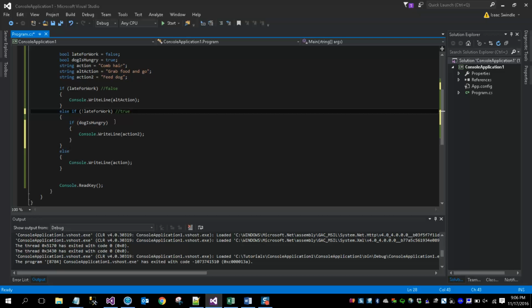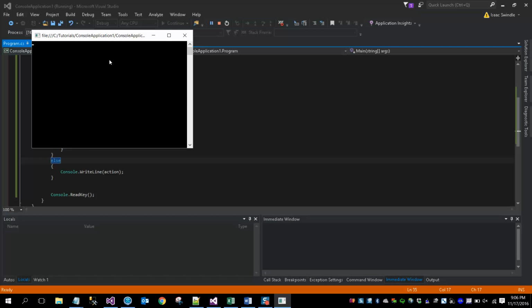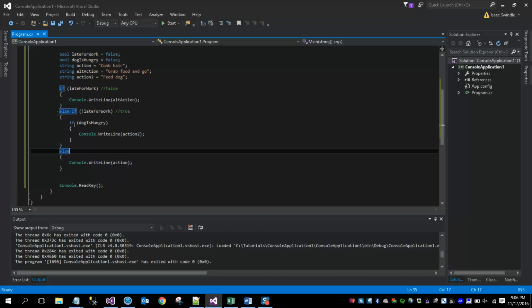So when I had the two ampersands and put those together, it was shorthand, but I could create other conditions, and I could keep nesting and nesting, putting if statements inside of if statements inside of if statements to create all of these different possibilities. So if I put false, so if late for work is false, so not late for work actually evaluates to true because it's false. And if the dog is hungry, which is false, so actually nothing should print on the screen. You see nothing printed on the screen because none of these paths landed on any of these console.Write lines.